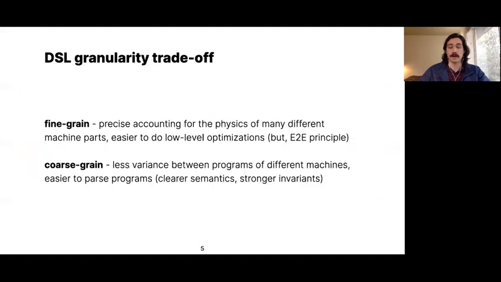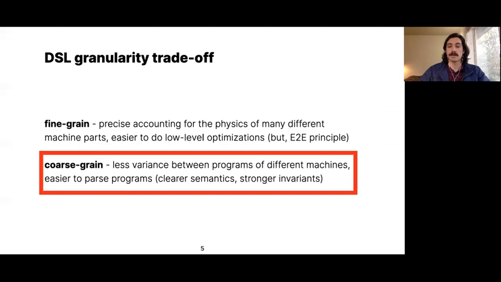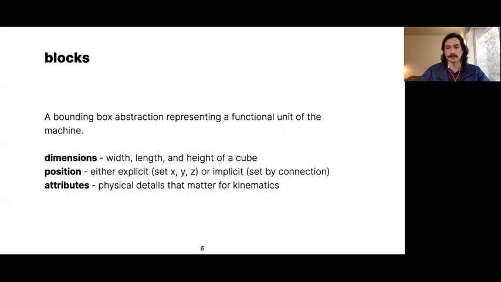In designing our machine grammar, there's a trade-off we need to make in terms of level of representation. And ultimately, we went with a coarse grain approach because this will help us design a grammar that's more portable and extensible later on. To this end, we came up with an abstraction called a block. And a block represents one functional unit of a machine.